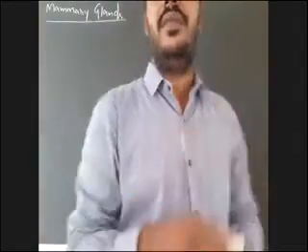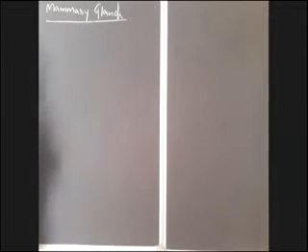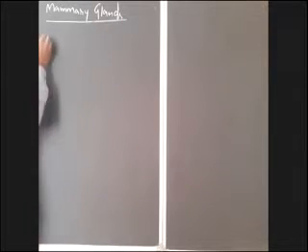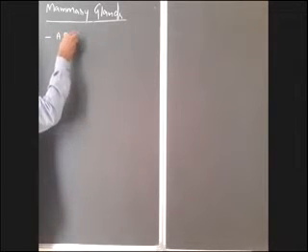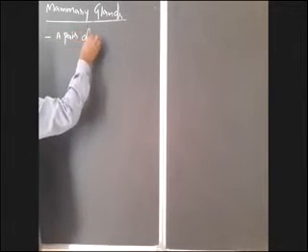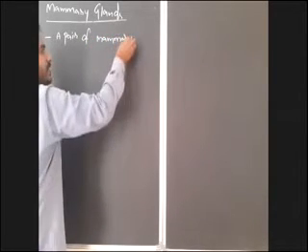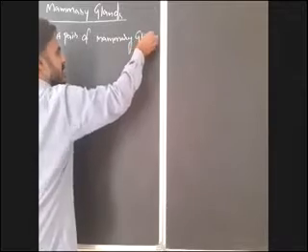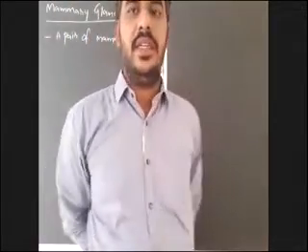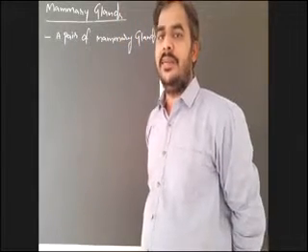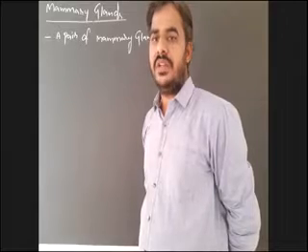In human beings, a pair of mammary glands are present in the thoracic region. These mammary glands are present in both male and female human beings, but in males, these are rudimentary and non-functional.